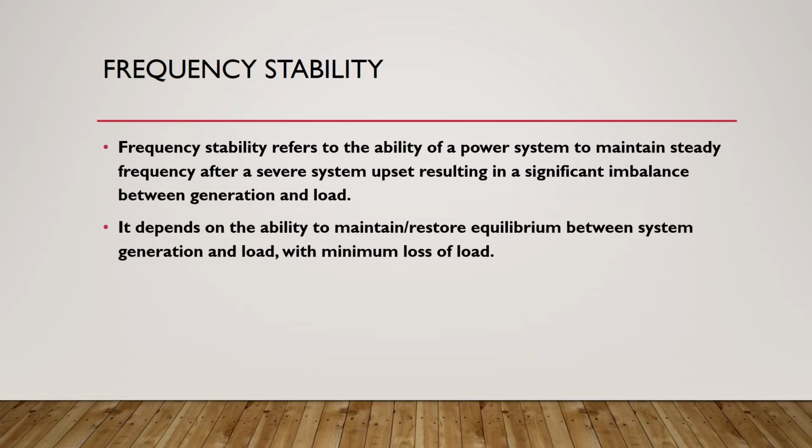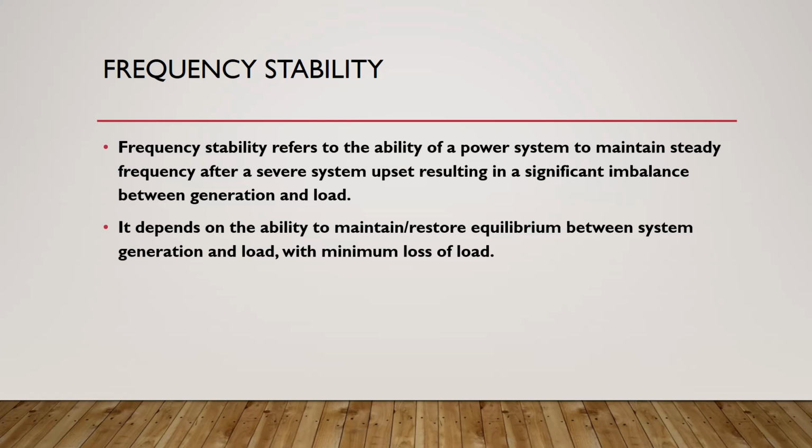So if this load increases and our generator cannot satisfy this load, then the frequency of the power system will start to decrease in order to satisfy this load. In order to restore the original frequency, we will have to do something called load shedding, which means that we are disconnecting some loads.